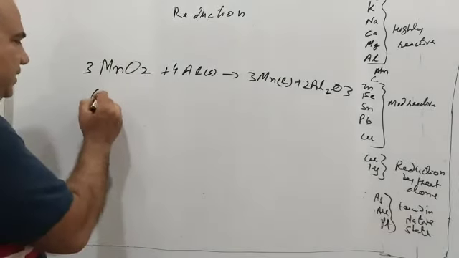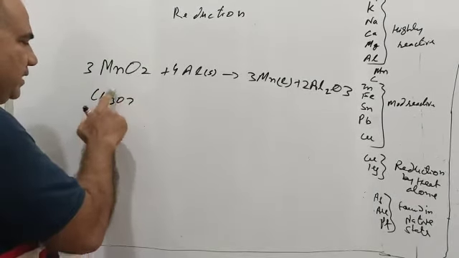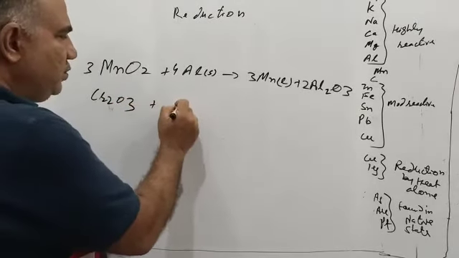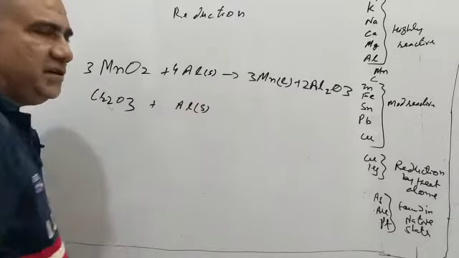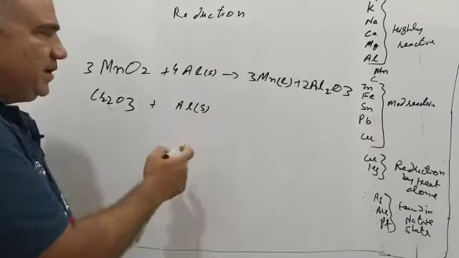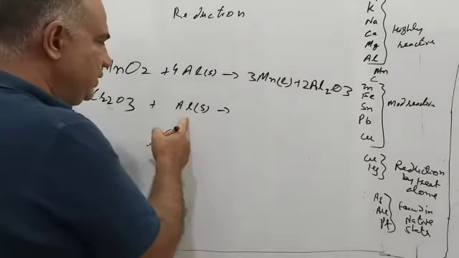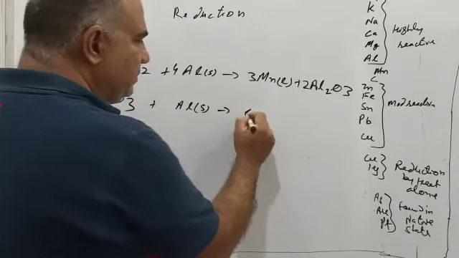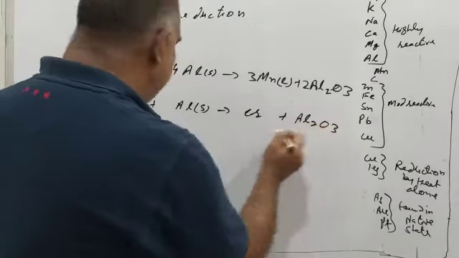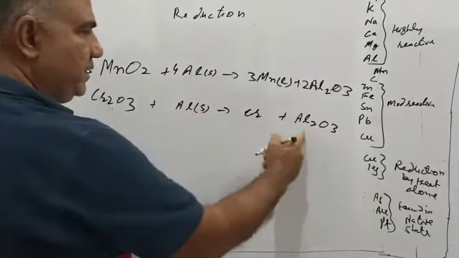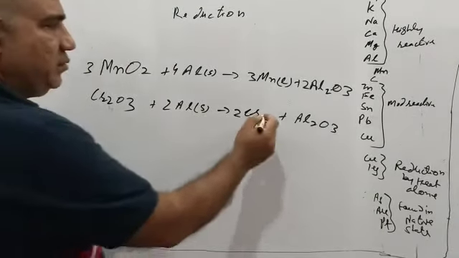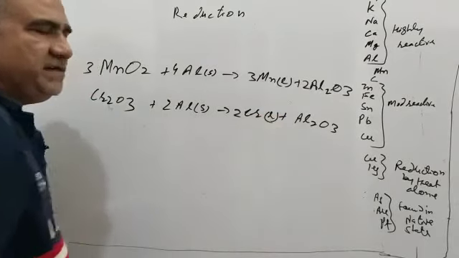Also for chromium, Cr2O3, this is chromium oxide, and if you want to use aluminum as a reducing agent, because carbon will not be able to satisfactorily reduce this oxide into metal, what we do is we use aluminum powder, and then this will become Cr plus Al2O3. Here it is 3, there also it is 3, 2 Al and 2 Cr. This is balanced, and now chromium will be obtained in the liquid state.